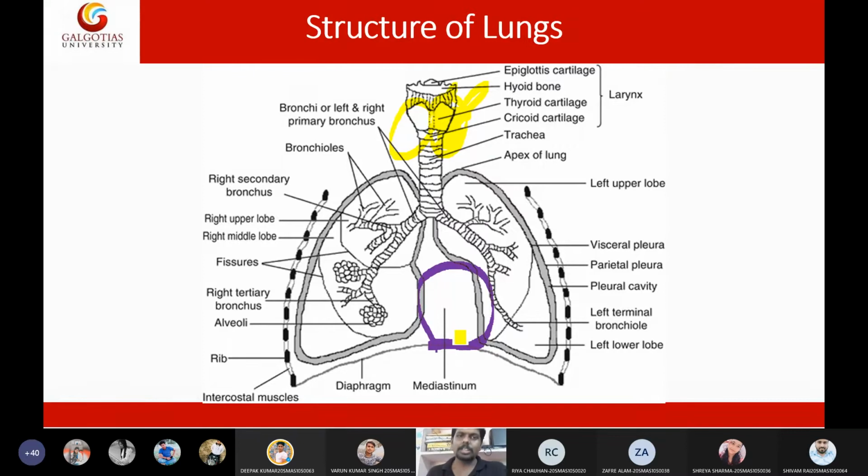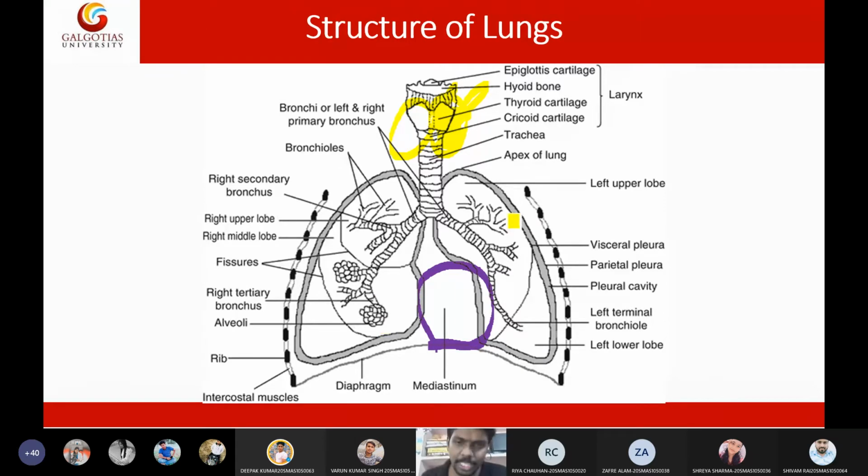A quick revision. We have the larynx. Larynx is connected to the trachea. Trachea is connected to the bronchus. We have the right bronchus and left bronchus. This bronchus is further divided into secondary bronchus and tertiary bronchus. At the terminal portion of the bronchus, it has the alveoli.